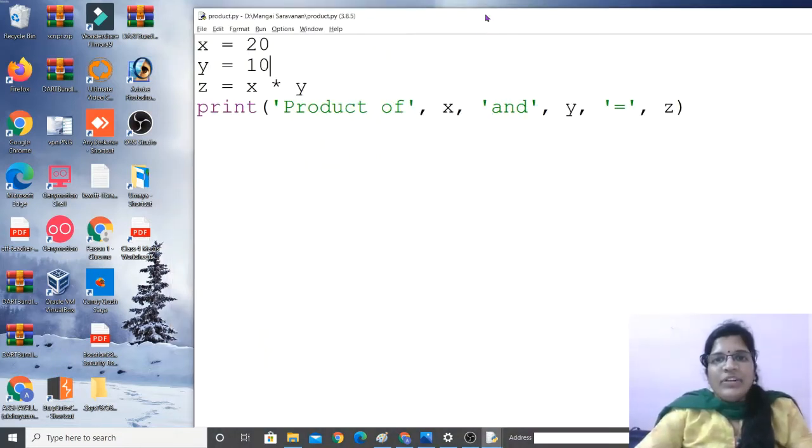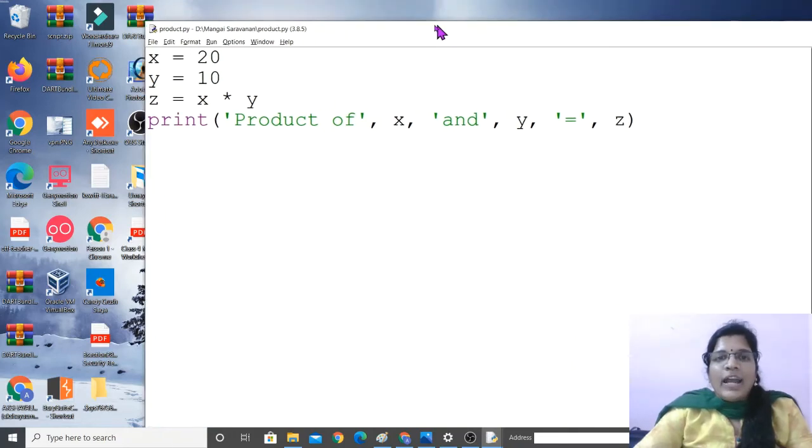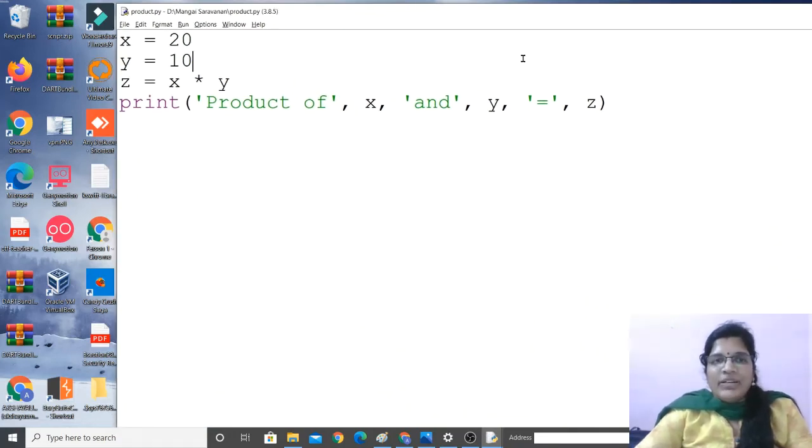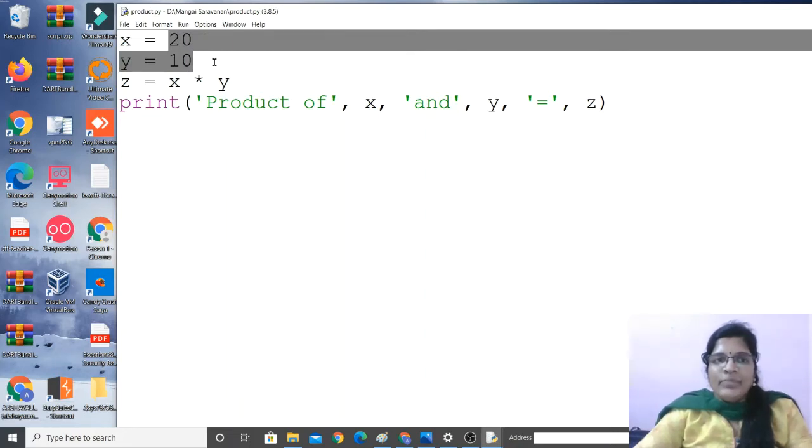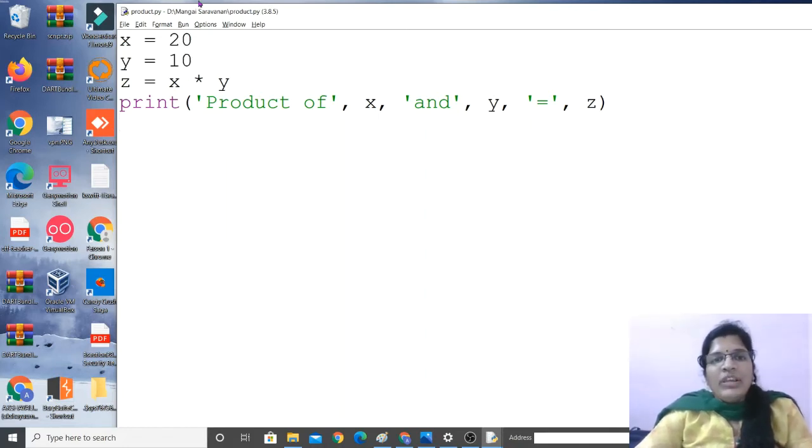Students, we have written a program for adding two numbers and multiplying two numbers. Here we have given the values directly, right? So now we are going to write a program by entering the values at run time. So when we run the program, at that time we are going to give the values. Okay, so let's see how to do it.